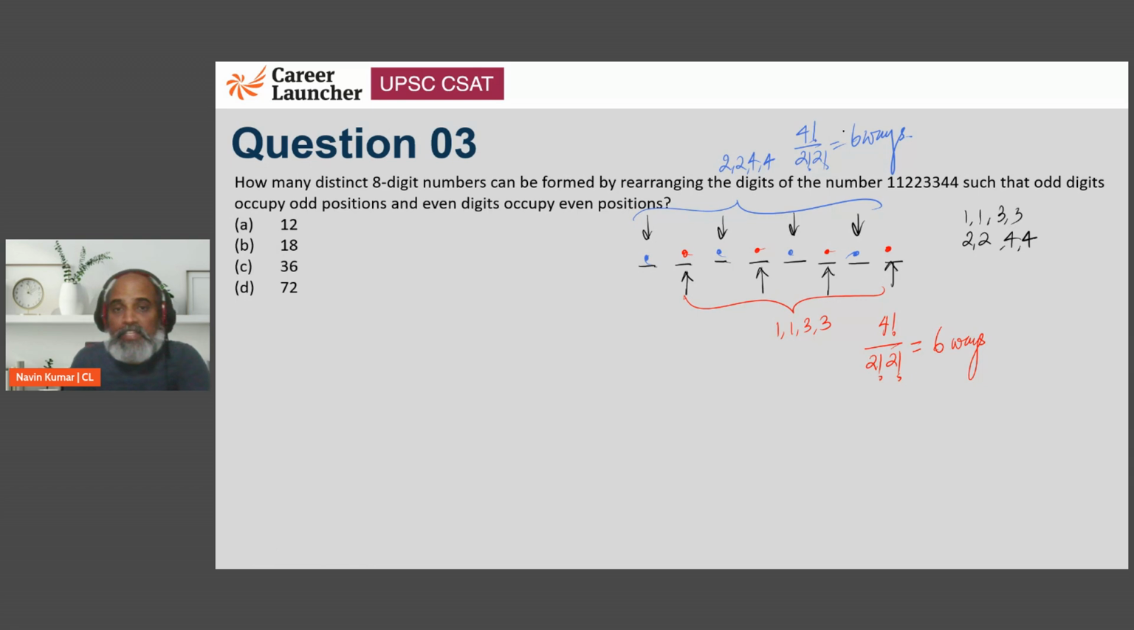Now, we have to put 2, 2, 4, 4, and we have to put 1, 1, 3, 3. Since I said and, we have to do this and this. You're supposed to multiply the total number of ways. 6 into 6 will result in 36. So there are going to be 36 such numbers.